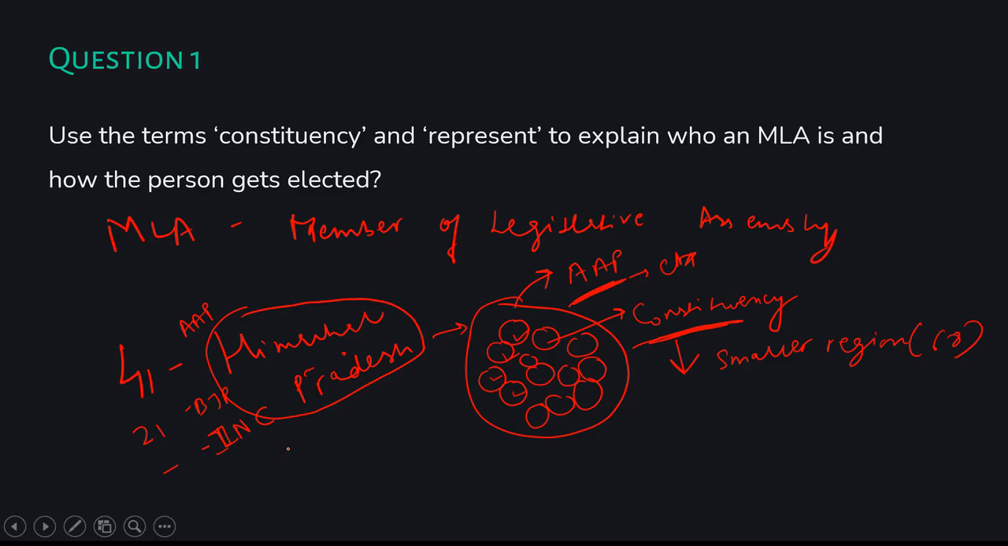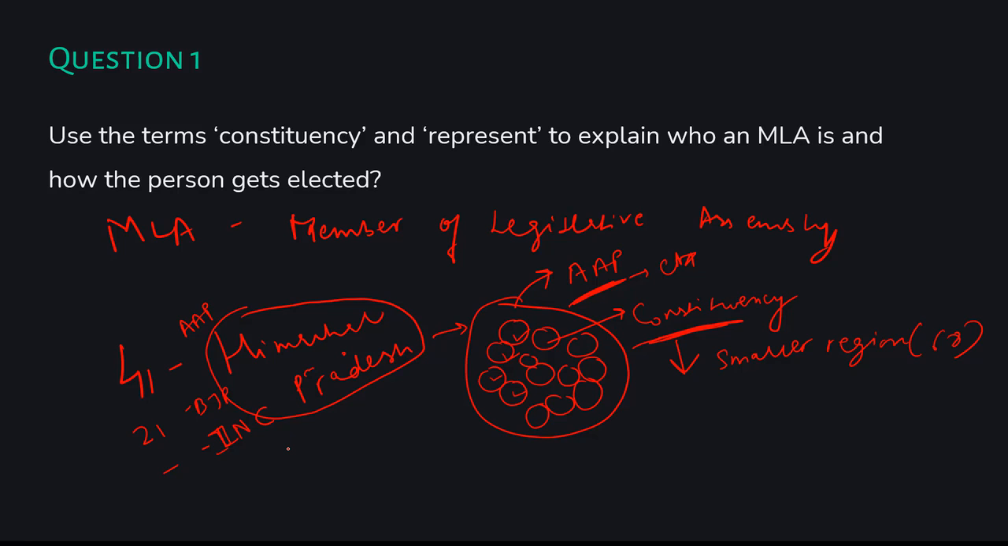Now in this case, we had 68 constituencies in Himachal Pradesh, so we will have 68 elected representatives at the end of the day. Of those 68 elected representatives, 41 belong to the Aam Aadmi Party and 21 belong to the BJP.